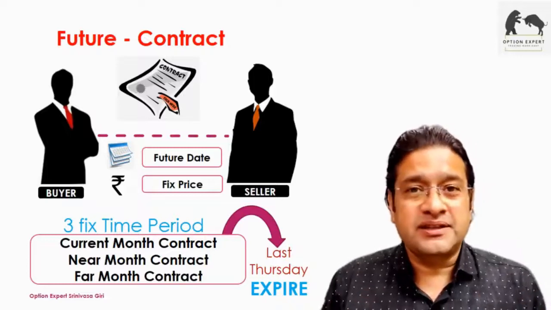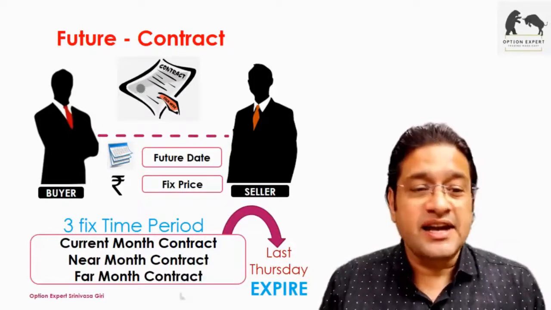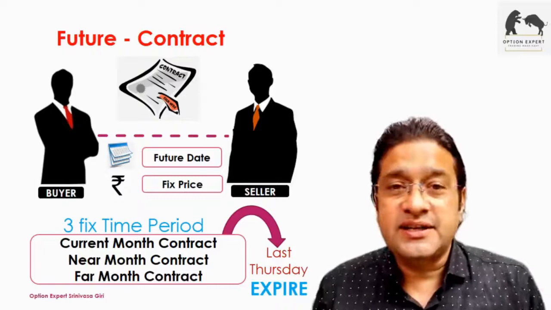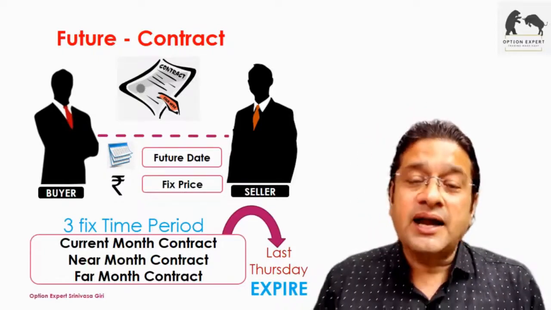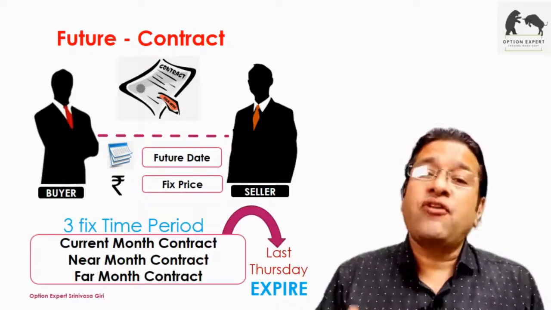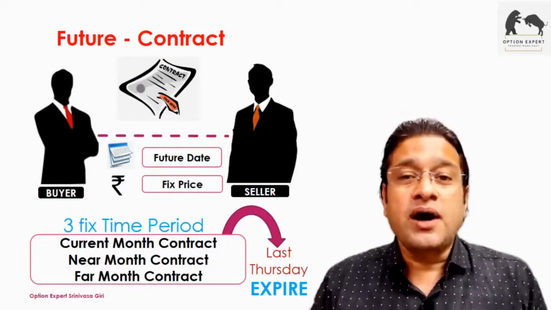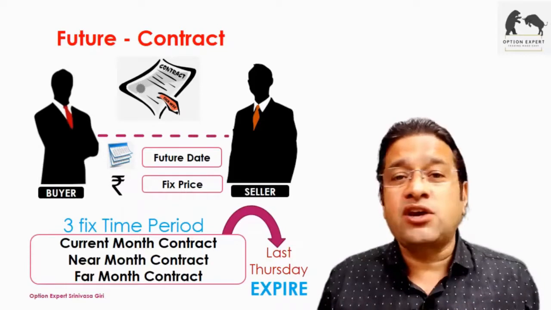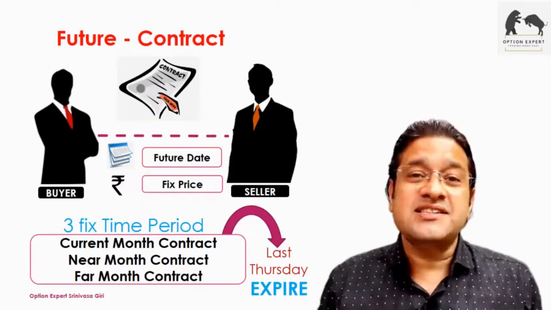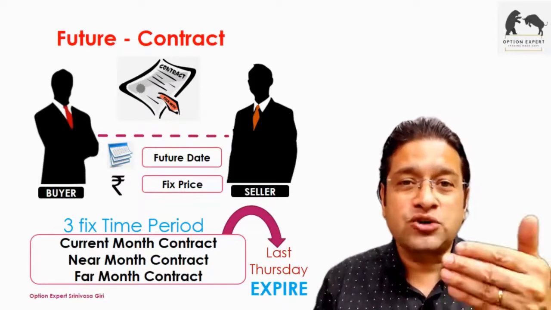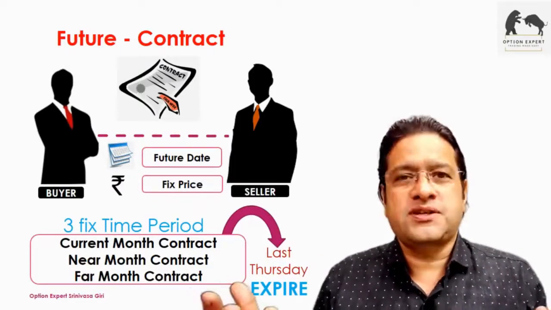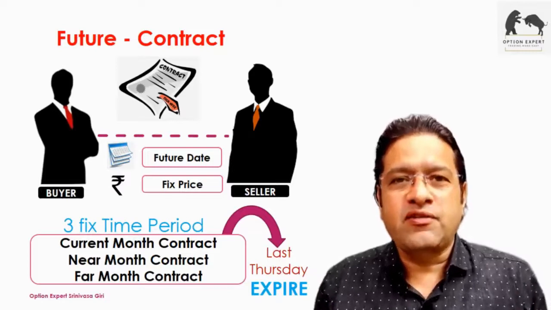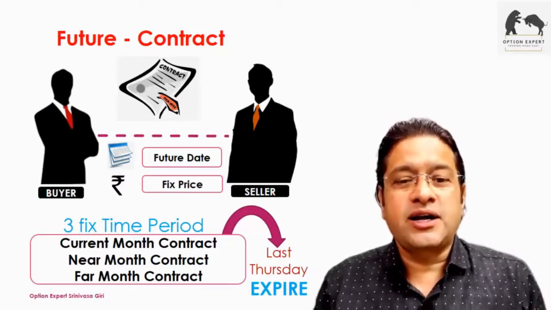One is the current month. If I'm in the month of October currently, it is known as the current month contract. Then November will be called the near month contract, and December will be called the far month contract. Now, as we have understood, when will the January contract be created? On the last Thursday of October. As soon as the October contract expires, the January contract will exist. That is how it will be created, and how it will begin.